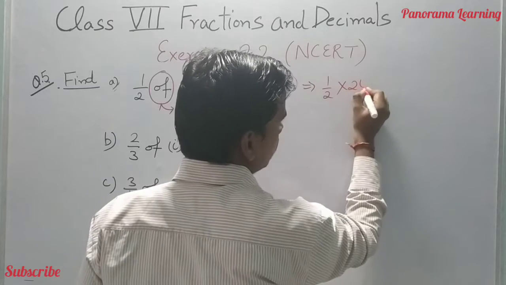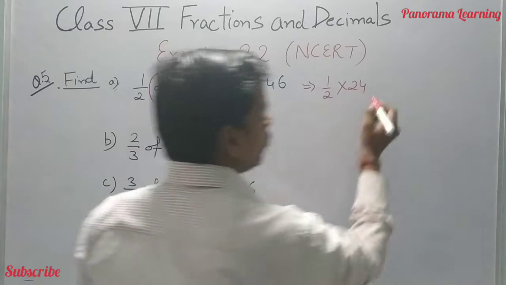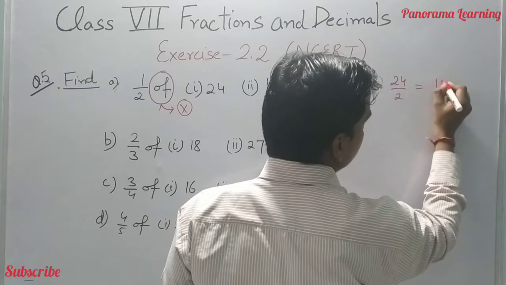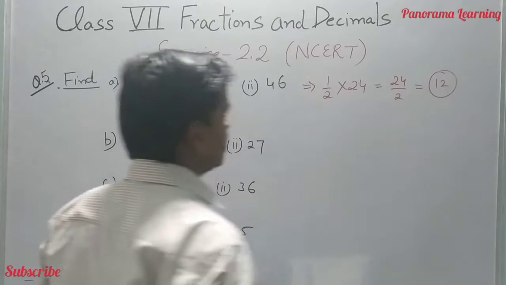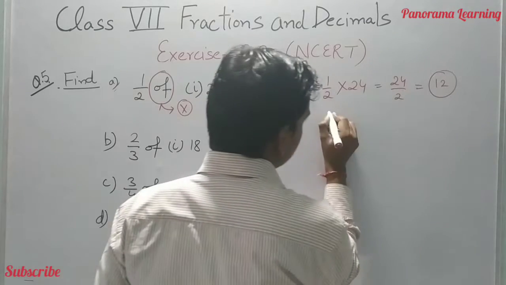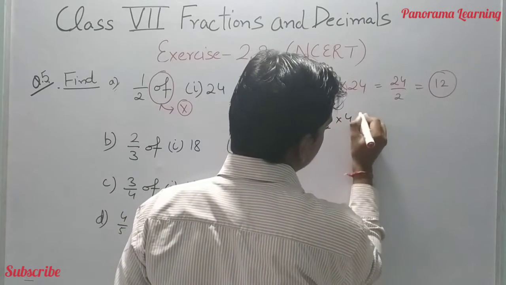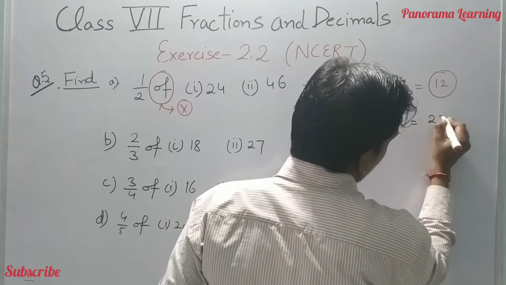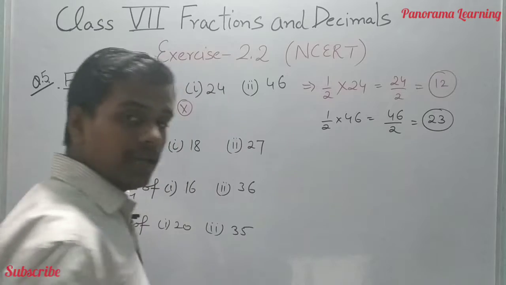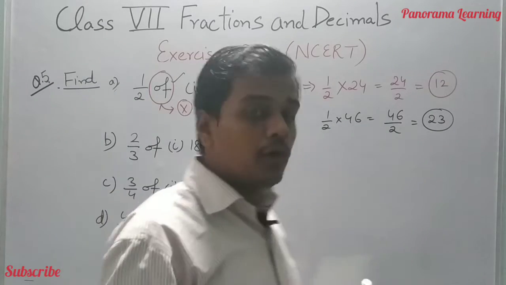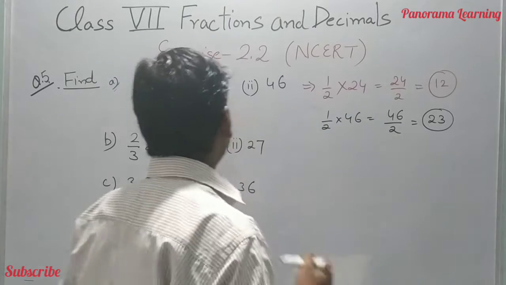So we can simply do 24 divided by 2, and when we divide by 2, we come up with 12 as the correct answer. Similarly for 1 by 2 into 46, 46 divided by 2 is equal to 23, which is the correct answer. So what is the meaning here? It is with the multiplication.